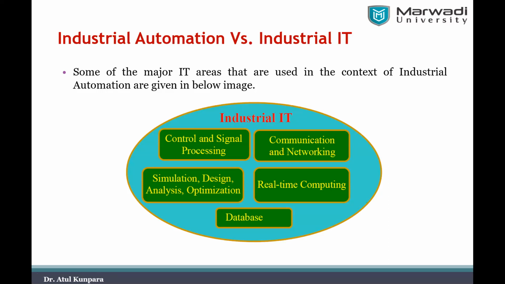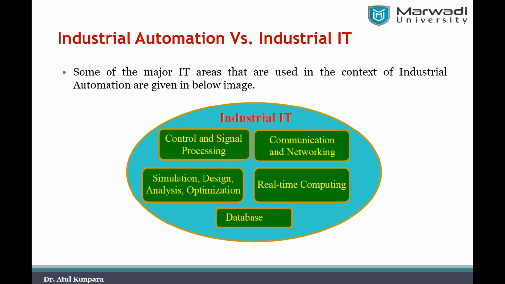As Milan has just described earlier, by use of information technology in industrial automation, we can have an advantage. You can monitor, observe, and upload the real-time data of the industry into the information technology. We can use that data everywhere, either to display that value, or to store that data for future requirements.